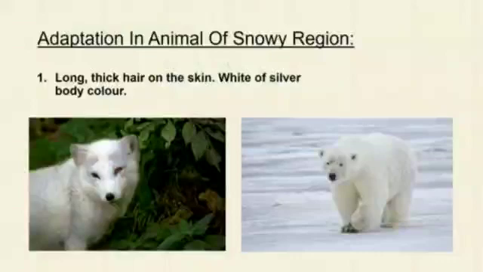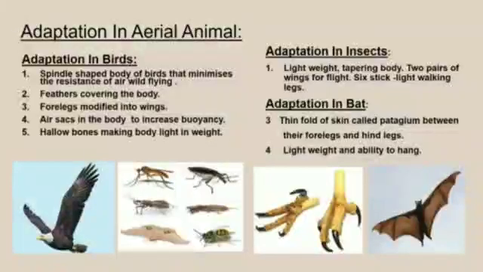Adaptation in animals of snowy regions. Observe the picture. They have white or silver body color and long, thick hair on the skin. These animals are seen in snowy regions, for example, yak, polar bear, white fox.